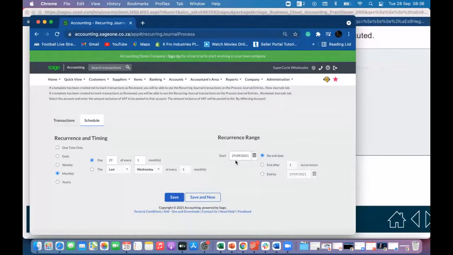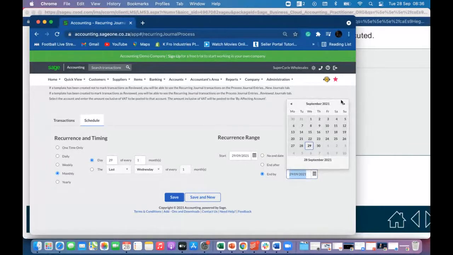And then here we're saying, when should this thing start? It could start on the 29th of September, and we could make it end. Why is it not allowing me to? Okay, that's why. Then make it end.